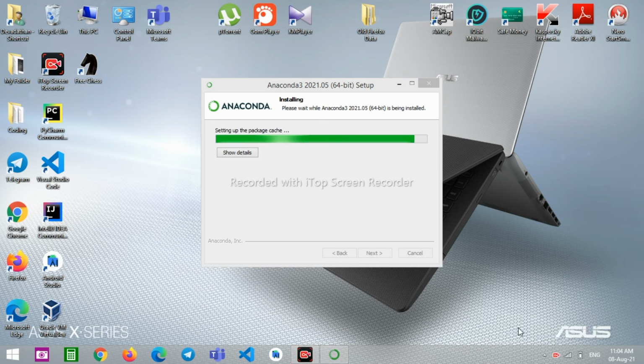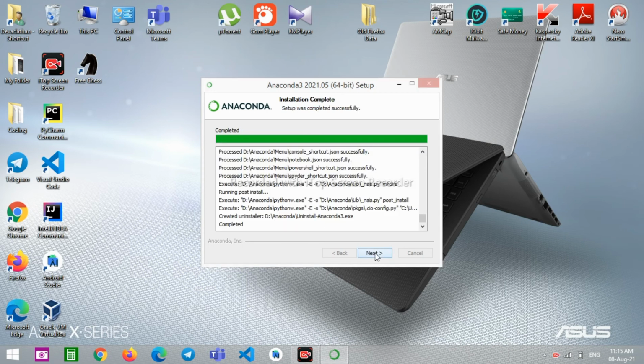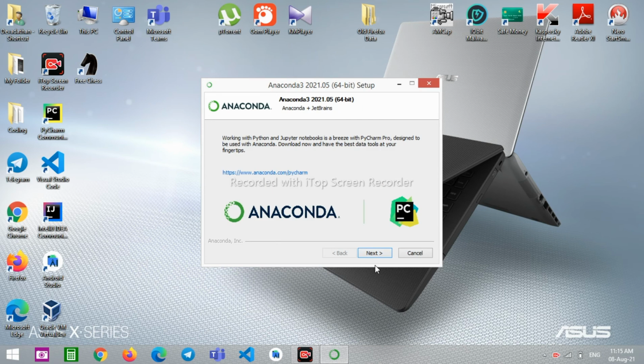So guys, as you can see the installation is complete, because it took me just 5 or 6 minutes, because I had a quad core processor and 4 CPUs in my computer, and it had 4 GB RAM, so it went easily. So just click on next,